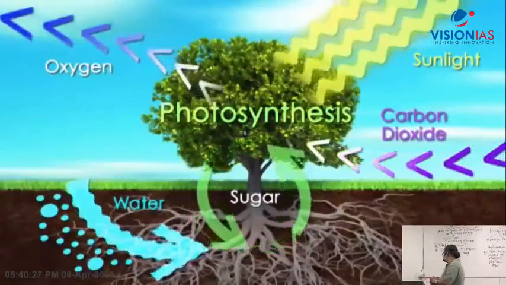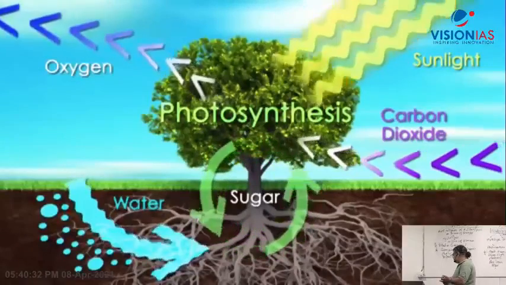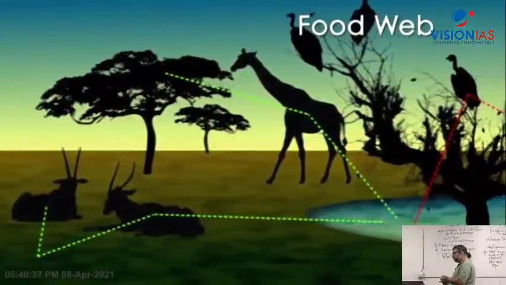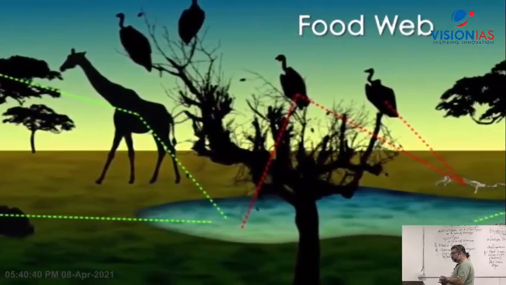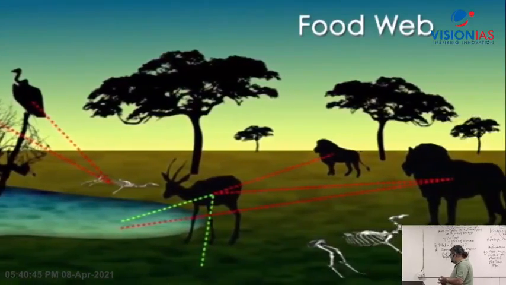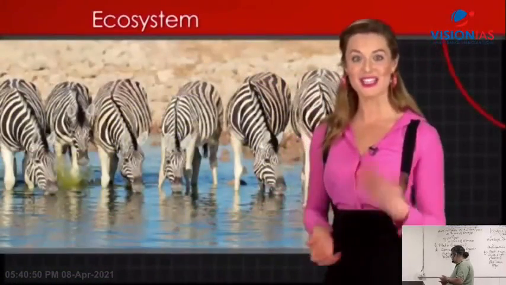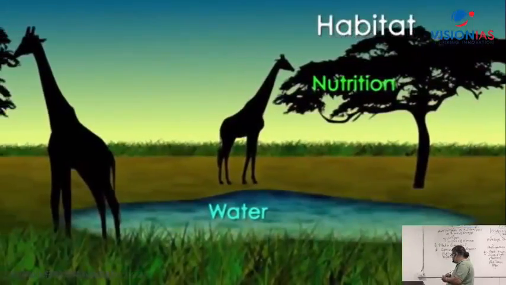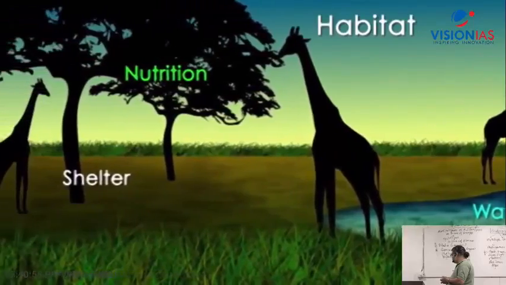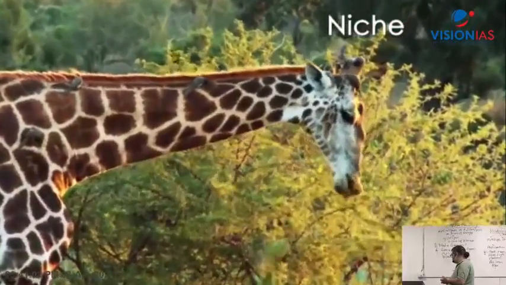Ecosystems need energy. In most cases, this energy comes from sunlight. Producers, like plants, take light energy and convert it into usable sugar energy through photosynthesis. As animals consume the energy from plants, they are eaten by other animals and ultimately decompose back into the soil. The energy moves through the ecosystem via a food web. Two of the most important concepts in the study of ecosystems are niche and habitat. A habitat is a place where an organism lives. Organisms must get nutrition, shelter, water, and the other things they need to survive from their habitat. Niche is an organism's special role in the ecosystem.